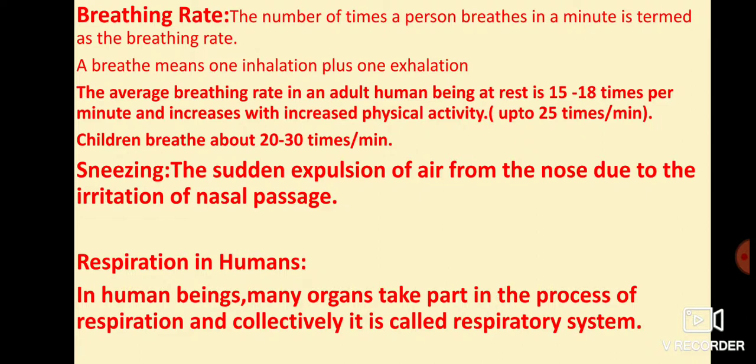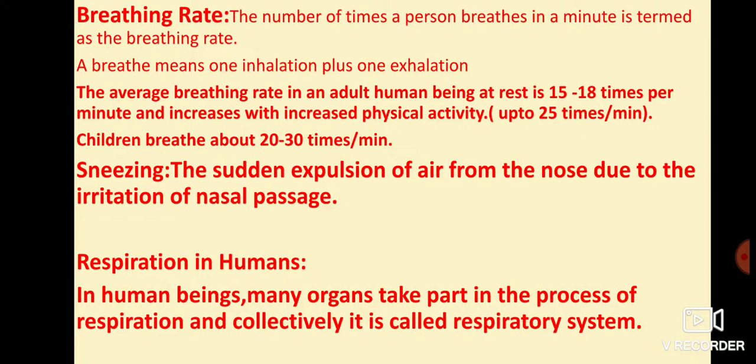Now breathing rate. The number of times a person breathes in a minute is known as the breathing rate. One breath means one inhalation and one exhalation, one time we inhale and one time we exhale, that is called one breath.